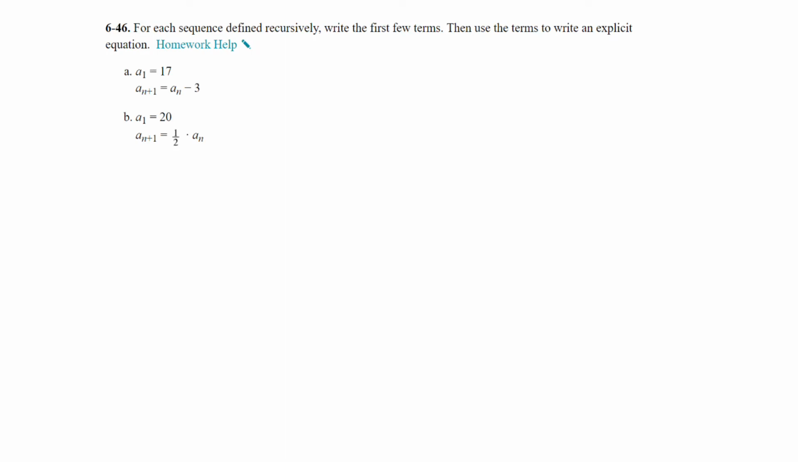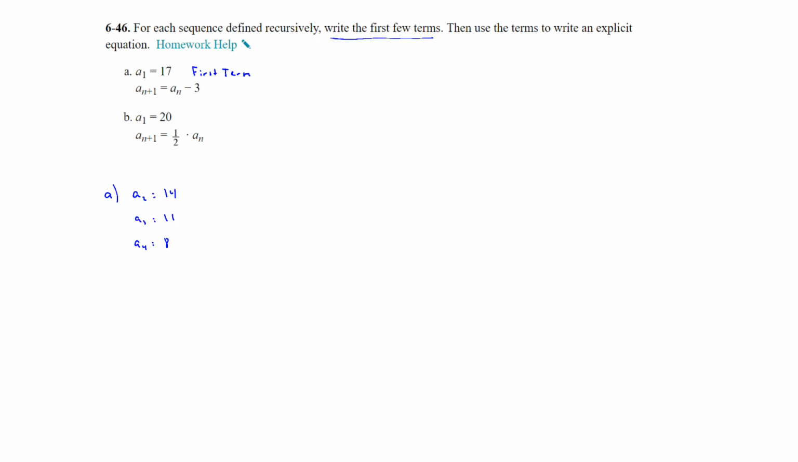Question 46. For each sequence defined recursively, write the first few terms, then use the terms to write an explicit equation. So going back to sequences, this is written in the alternative form a sub 1 and a sub n. So a sub 1 represents the first term. All right, and then a sub n plus 1 is the next term. So you take the previous term and subtract 3. So that means a sub 2 would be 14. A sub 3 would be 11. It just says write the next couple terms. And so if you subtract 3 again, you would get 8.